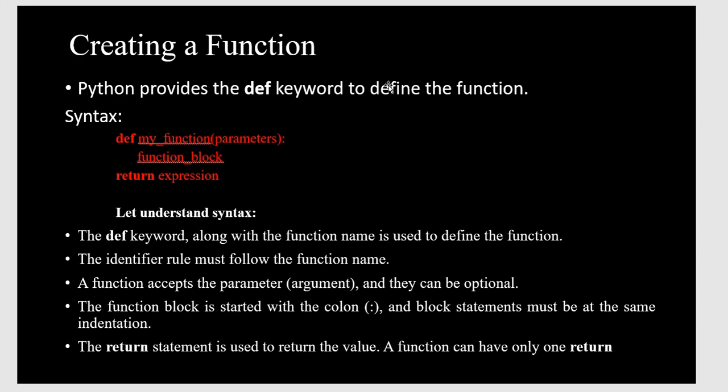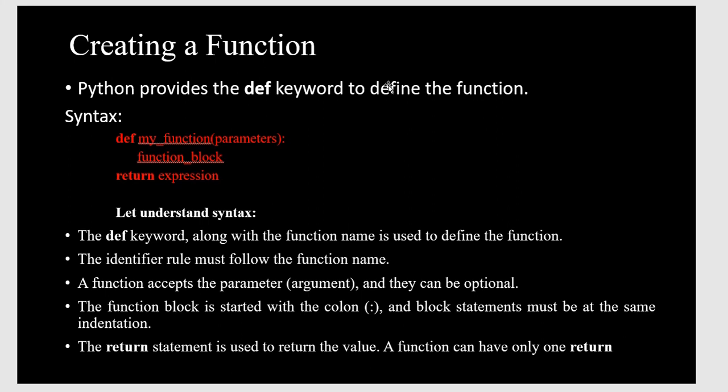Now, how do we create functions? Python provides the def keyword, which is used for user definitions. Anyone can easily create a function by using def. Here the syntax is def, my function, parameters. If we want to pass any parameters, you can pass them there, then the function block and the return expression. So let's understand the syntax clearly.